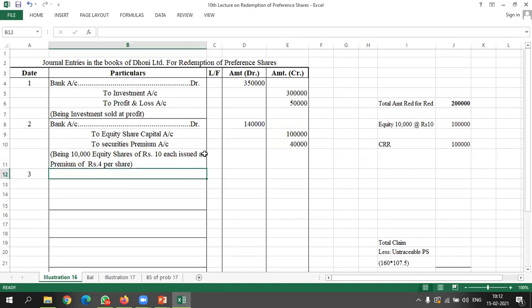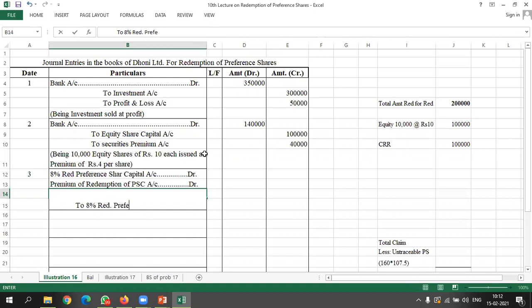My third entry will be transfer of claim. So 8% redeemable preference share capital account debited, premium on redemption of preference share capital account debited, to 8% redeemable preference shareholders account.